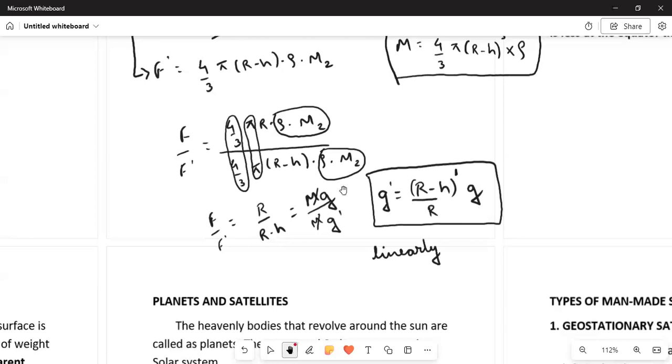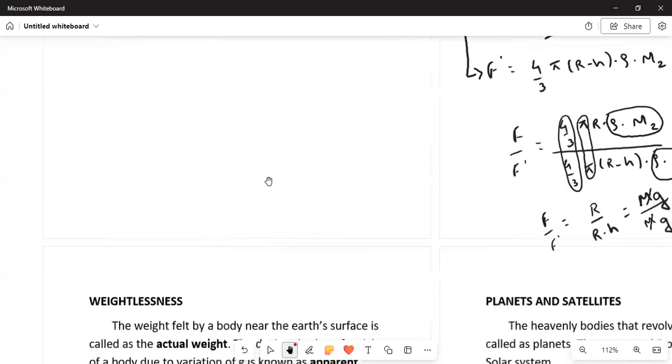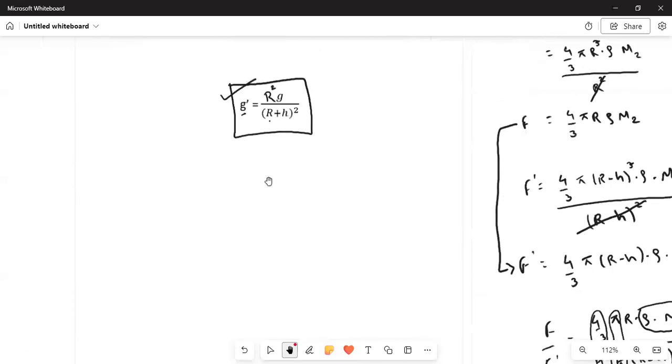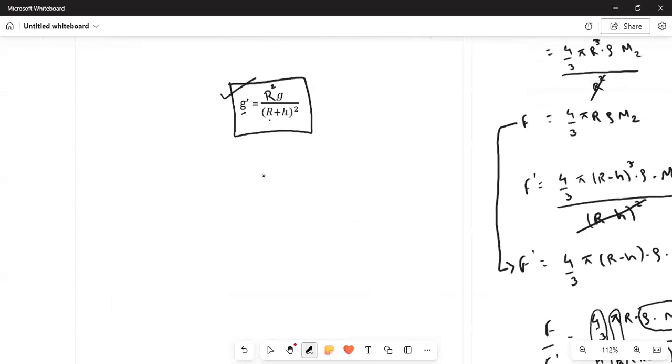But when it comes to the variation in the value of g, it is changing squarely, that is, in terms of square.